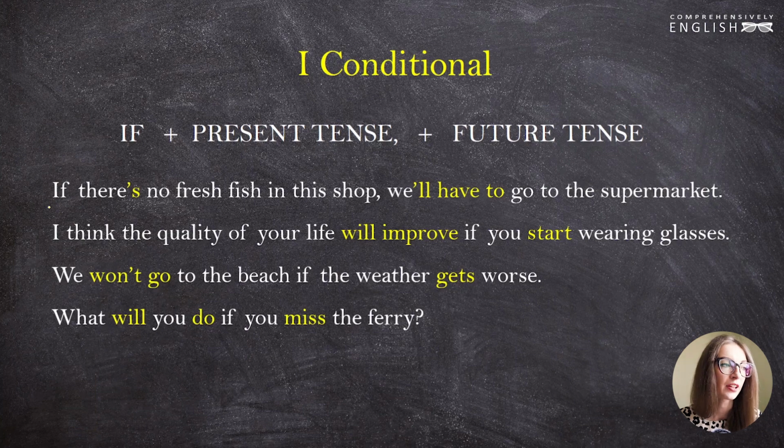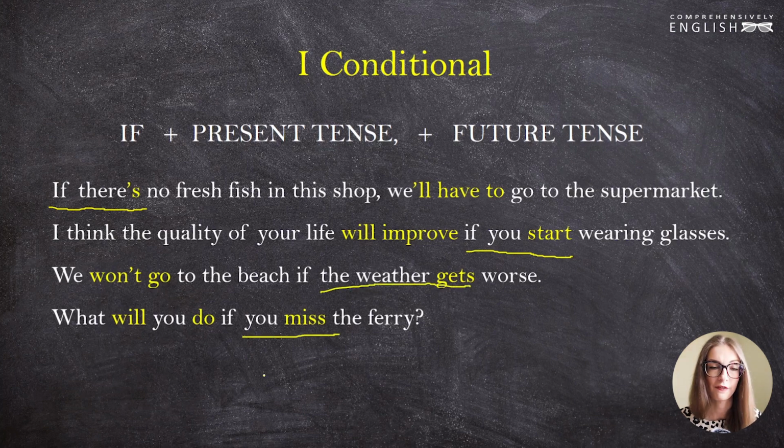So as you see, in the conditional clauses, the present tense is used. If there is no fresh fish, if you start wearing glasses, if the weather gets worse, and if you miss the ferry. In the main clauses, we use a future tense. In our case, it's the future simple tense. We will have to go, or life will improve, or we won't go, or what will you do? The conditions we speak about here are considered to be real, such that can absolutely take place in the future.